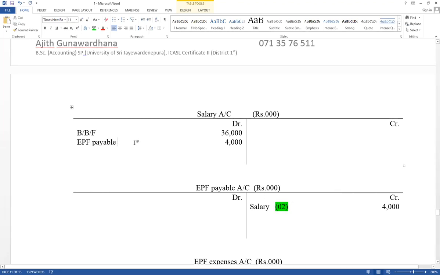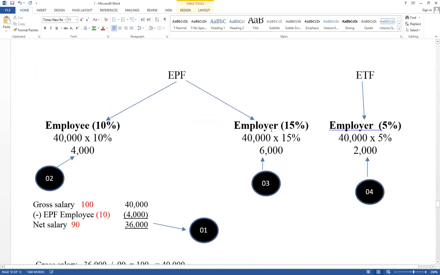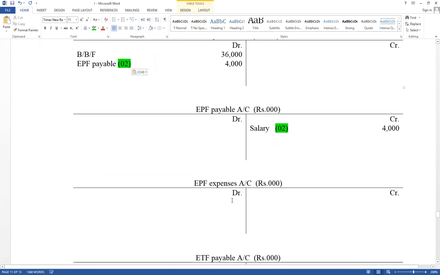Then think about third steps. Third one, contribution of employer for EPF. Another expense. EPF expense account debit, EPF payable account credit, 6,000. Therefore, EPF expense account debit and EPF payable account credit. Name of other ledger account as a description. EPF payable account credit as a EPF expense. That is the third steps.